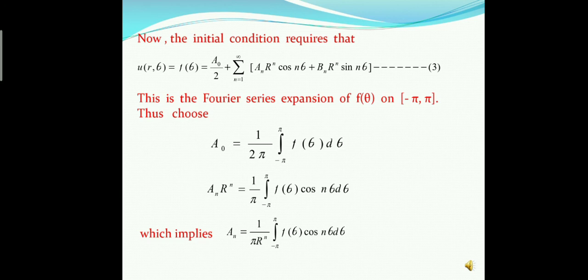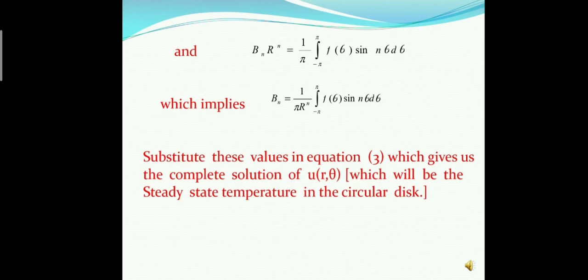Thus we choose a_0 = 1/(2π) ∫ from −π to π of f(θ) dθ, and therefore a_n r^n = 1/π ∫ from −π to π of f(θ) cos nθ dθ, which implies a_n = 1/(π r^n) ∫ from −π to π of f(θ) cos nθ dθ. Similarly, b_n r^n = 1/π ∫ from −π to π of f(θ) sin nθ dθ, which implies b_n = 1/(π r^n) ∫ from −π to π of f(θ) sin nθ dθ.